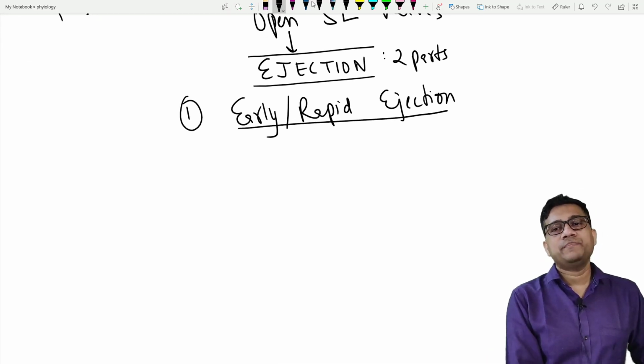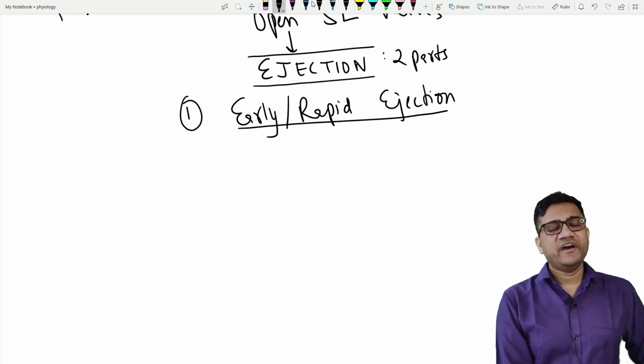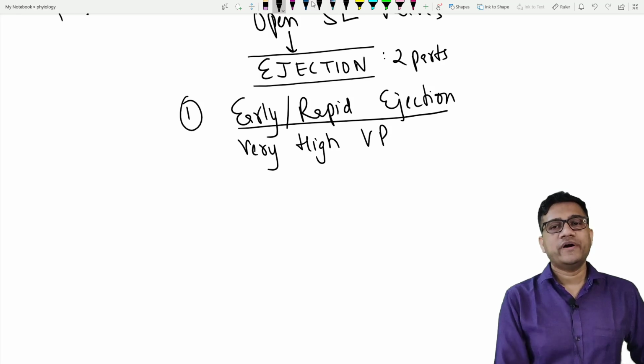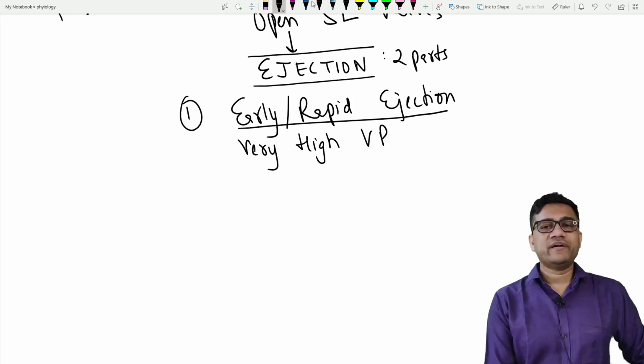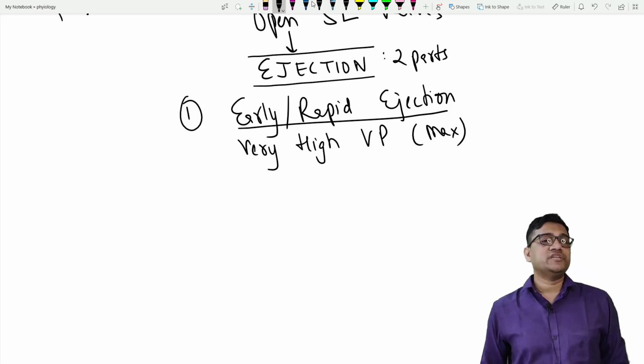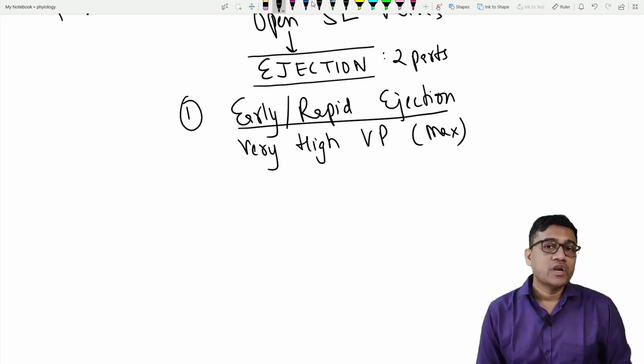Very high ventricular pressure. So when is the pressure in fact maximum? You can write maximum pressure is reached in the rapid ejection period. Now what is the result?